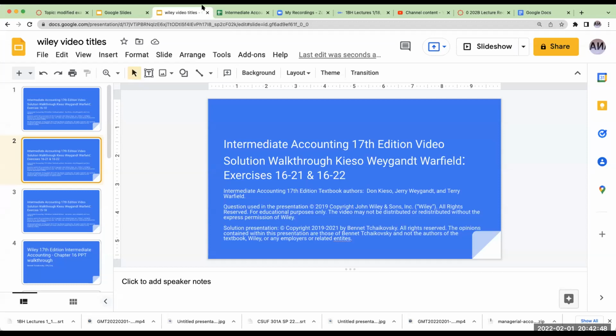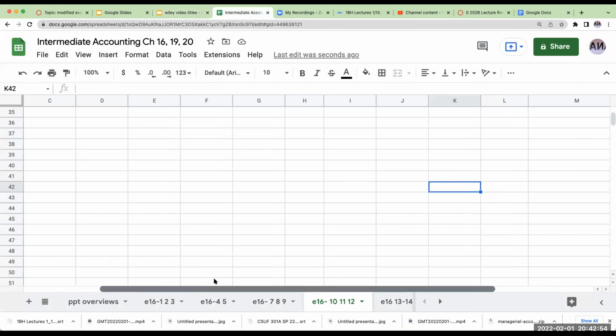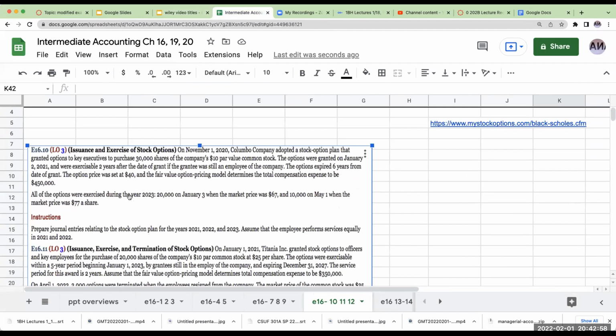Okay, so let's get the accounting party started. Set it, gotta go with it. There we go. Okay, so we're looking at exercise 1610.